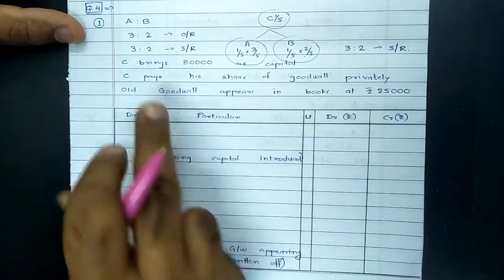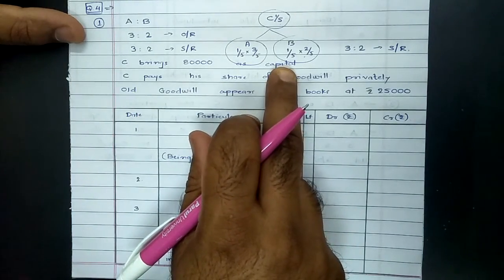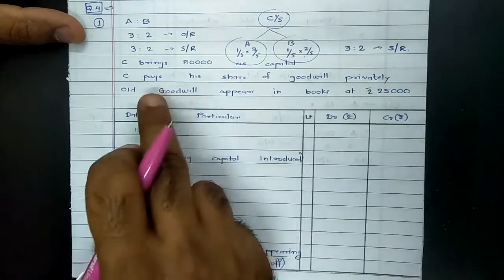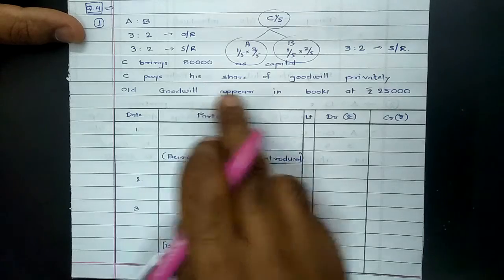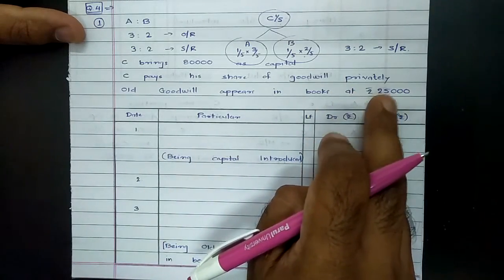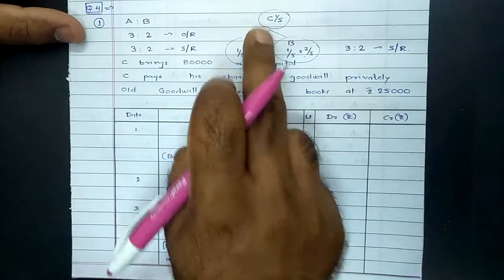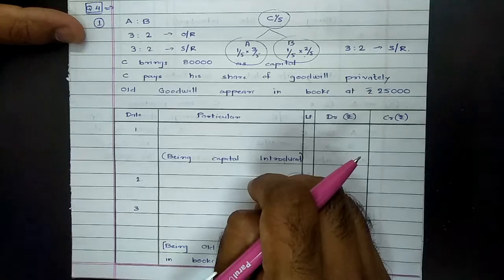Then in this case, further information given: C brings 80,000 as his capital. C pays his share of goodwill privately, and old goodwill, meaning goodwill before admission, was valued at 25,000. This was the goodwill of A and B. But now as C is admitted, old goodwill has to be cancelled and new goodwill has to be calculated and accounted for.